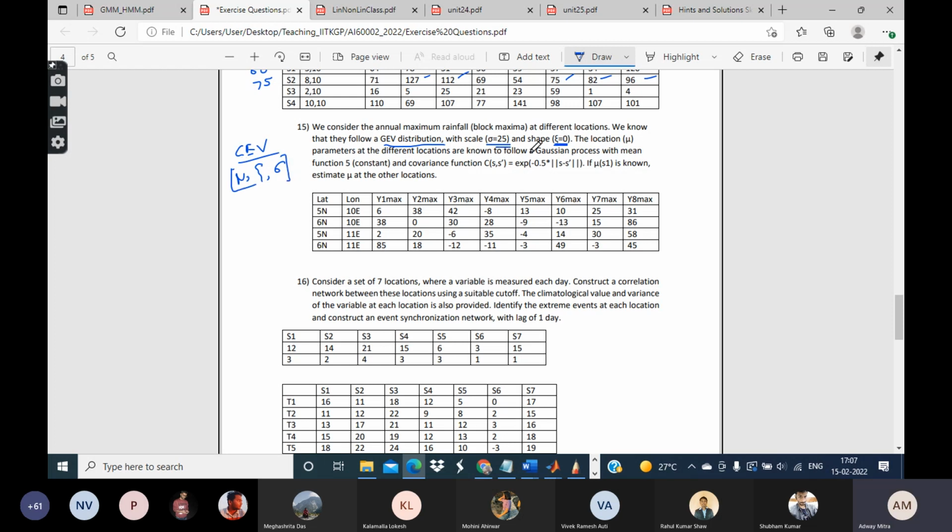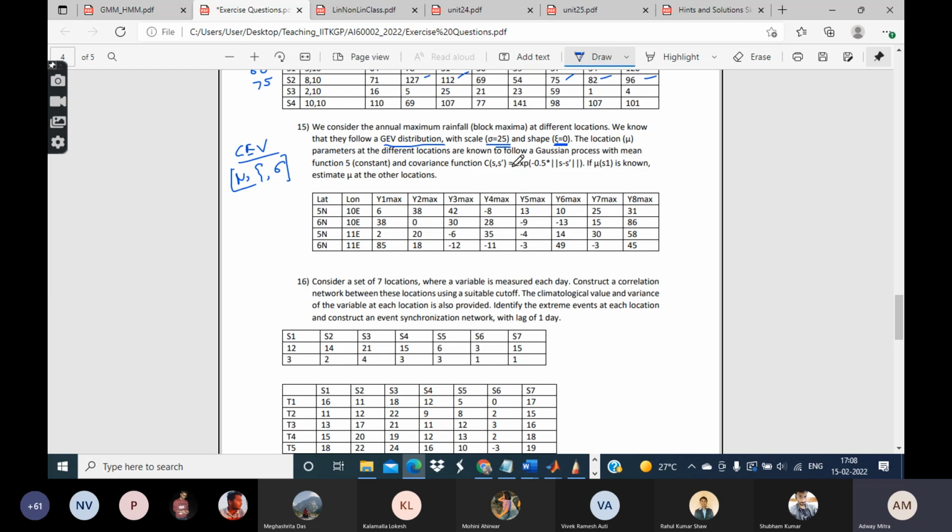And now it is being told to you that for all the 4 locations that have been given to you, the extreme values, I mean the block maxima, they follow the GEV distribution. Among the parameters, the epsilon and the sigma are fixed on all the places. The only thing that is not fixed is the mu.